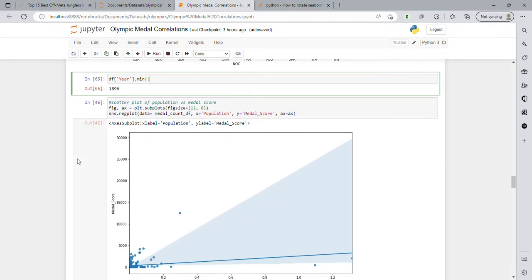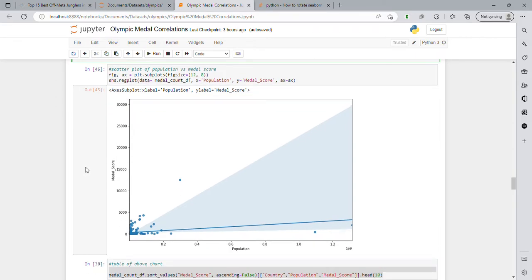So now let's look at population. We have plotted here population versus the medal score, and there is a correlation. It would appear that the more population, the higher the medal score is, but it's not super strong, and we do have some outliers. This first dot here is the United States. They don't have the largest population, but as you can see, they have a very high medal score. And then we have India here with a very large population but a low medal score, and China is in the same boat as India.